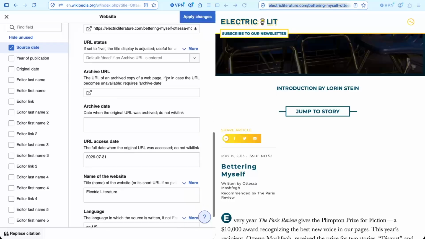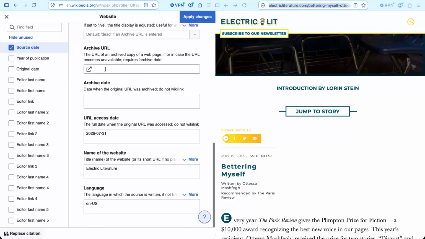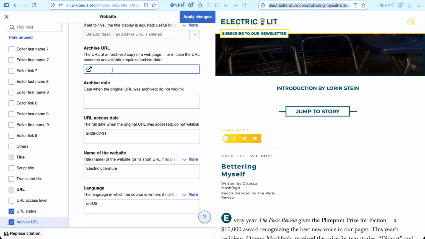And then looking down here, this is not an archived URL. If you're worried about this original website getting deleted, then you could go over to archive.org and archive the page and then record that URL here. It's probably already archived, and in that case, you could just look for it and then copy the URL. And there's also other people that will go around afterwards and add these archived citations. So that's all really useful later on.